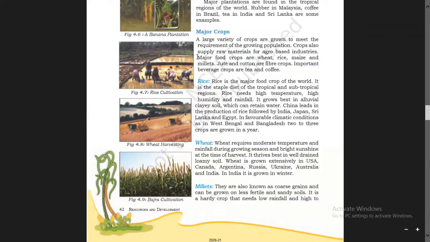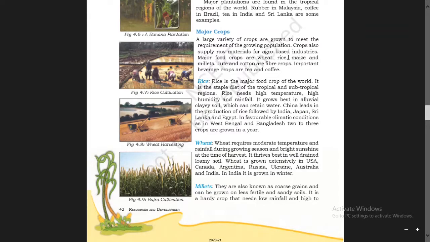Agro-based industries are those industries which are based on agricultural products, like oil seeds, etc. Crops also supply raw materials. These crops are used to supply raw materials for agro-based industries.